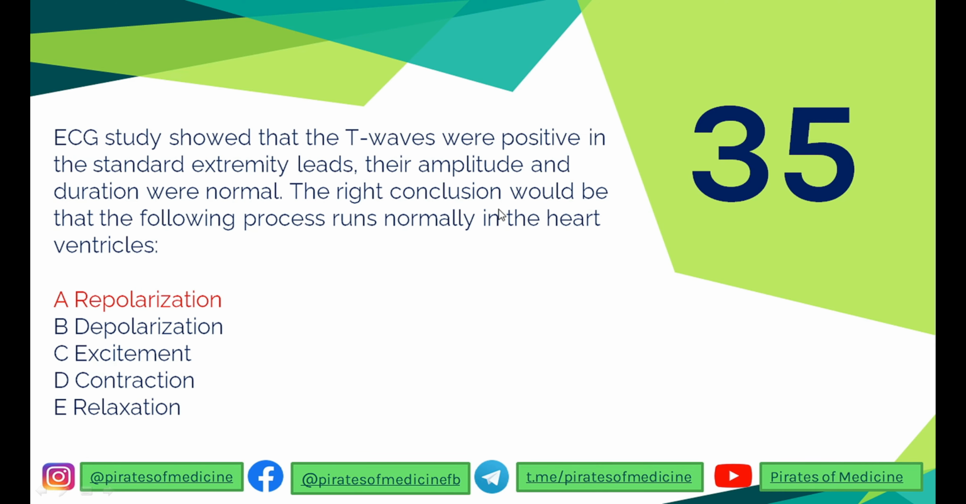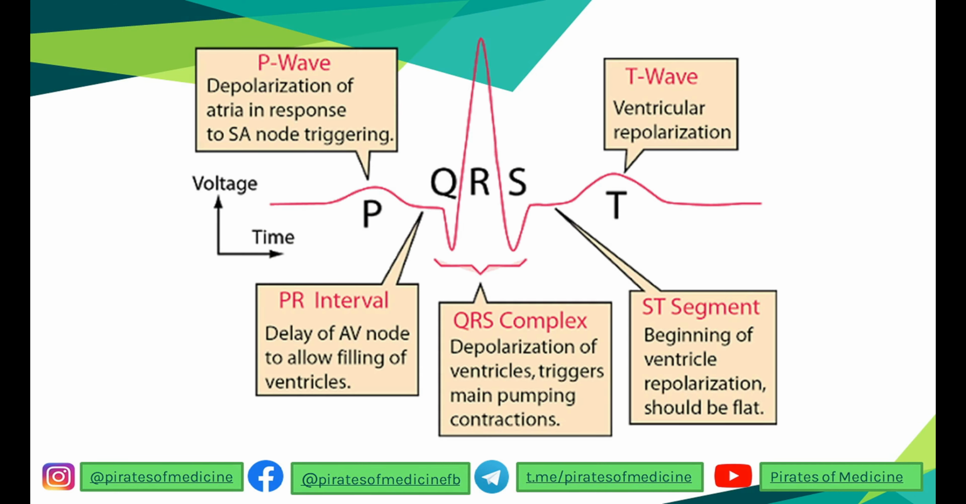So the 35th question is of an ECG. The ECG study shows that the T waves were positive in the standard extremity leads. Their amplitude and duration were normal. The right conclusion would be that the following process runs normally in the ventricles of the heart. So, a normal ECG is divided into the P wave, the QRS complex, and the T wave. The P wave signifies that the atria are depolarizing in response to SA node triggering. So when the SA node generates an action potential, it leads to depolarization of the atria, which is shown by the P wave.